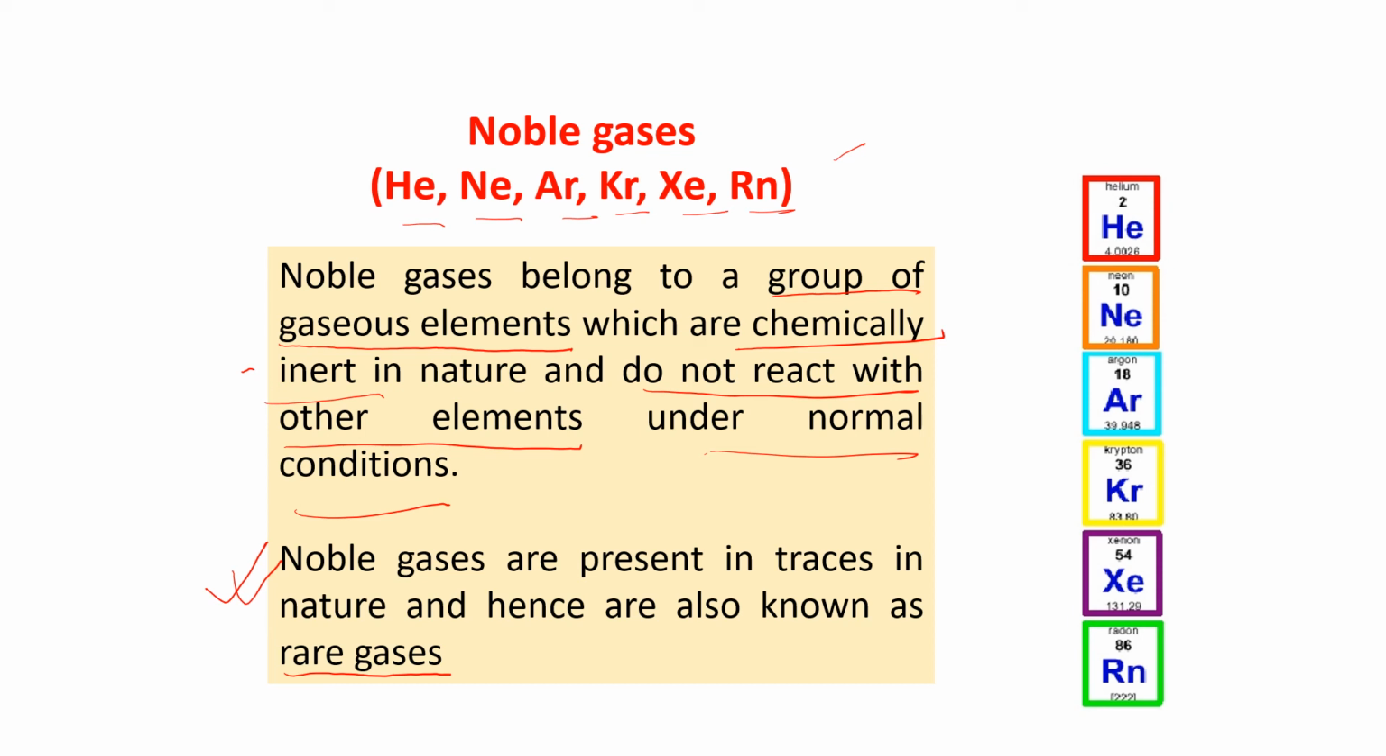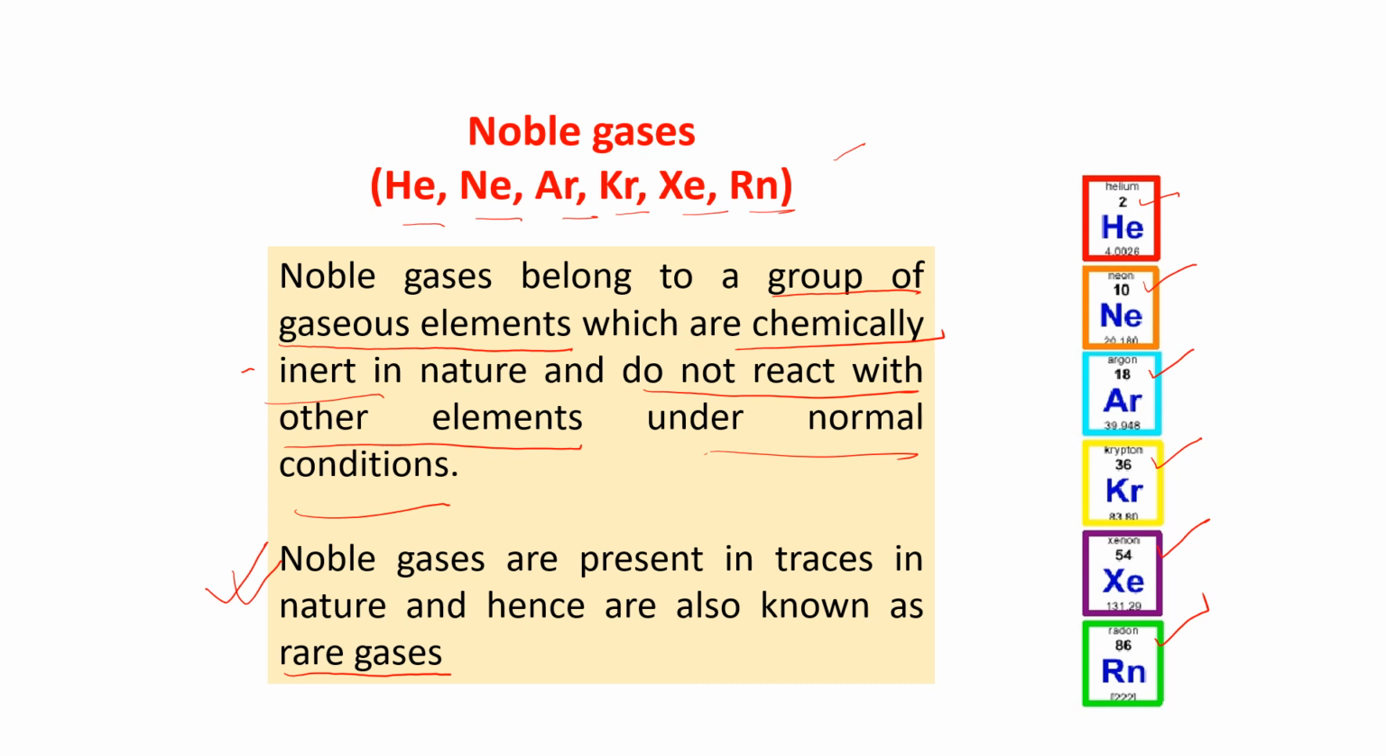See, helium has atomic number 2, neon has atomic number 10, argon has atomic number 18, krypton has atomic number 36, xenon has atomic number 54, and radon has atomic number 86. In the next class, when we study all these things, we will know some more properties of the noble gases.